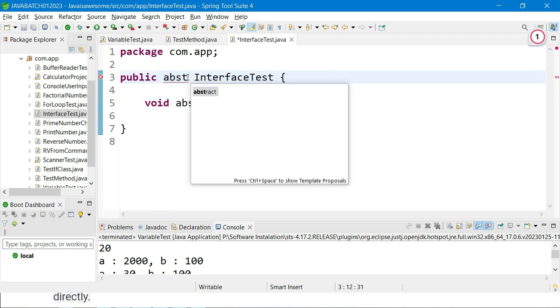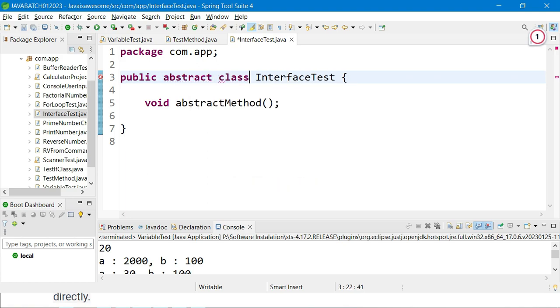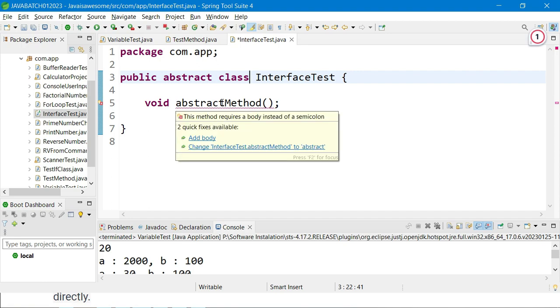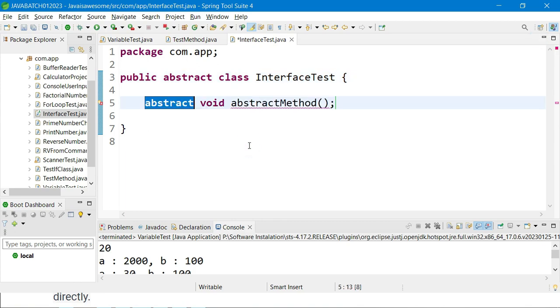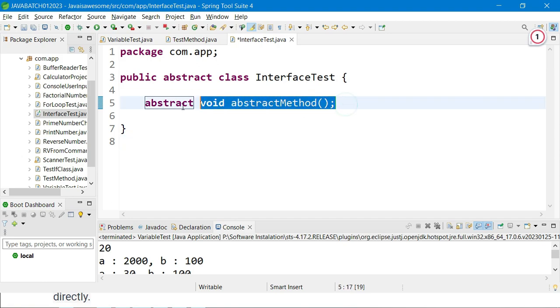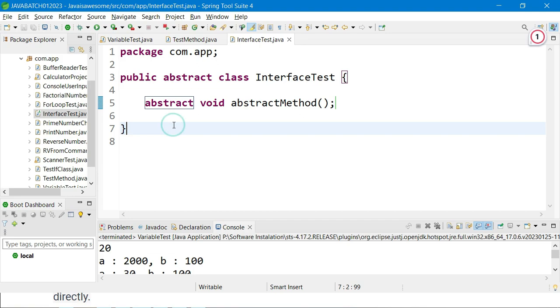So this is the abstract class. If you give the abstract class, it's saying change abstract method to abstract. We have to write one keyword here called abstract. While declaring an abstract method, we have to write the abstract keyword, but in an interface you don't need to write it, automatically it will be taken as abstract. But if you are writing an abstract method in a class, you have to annotate that method with the abstract keyword, so it will become an abstract method.